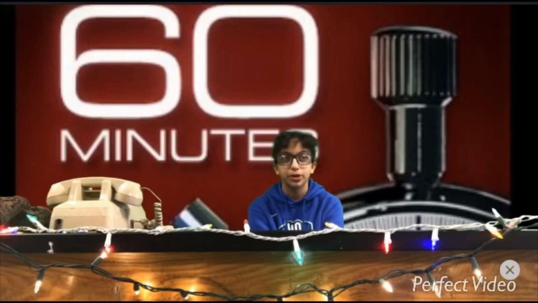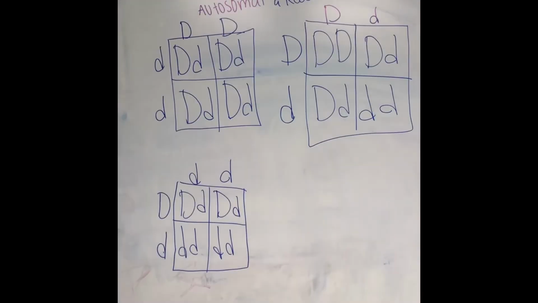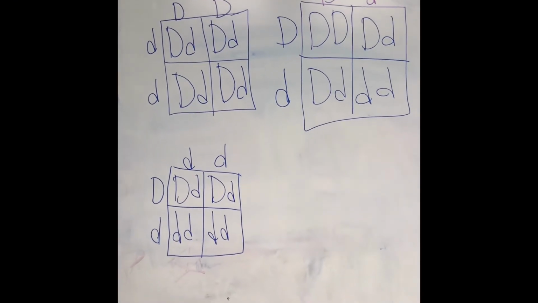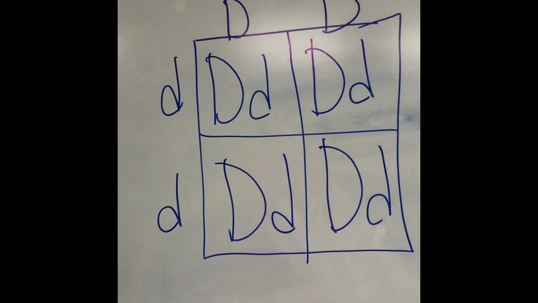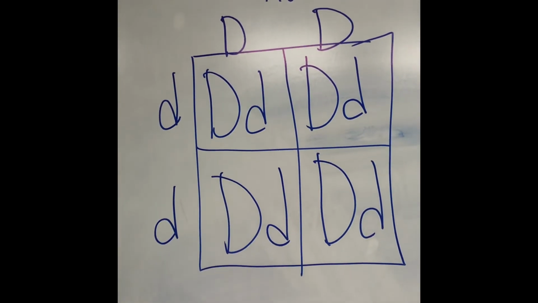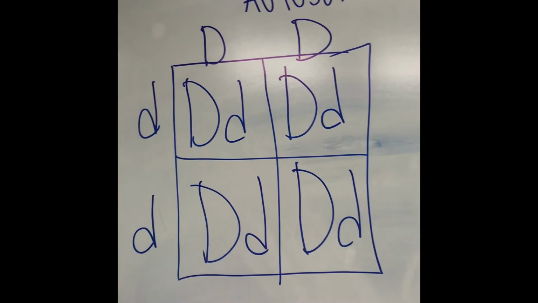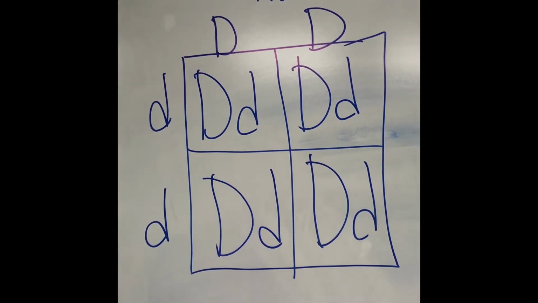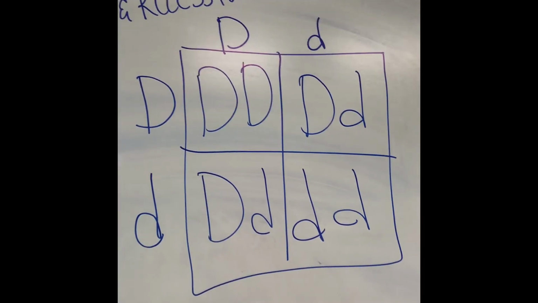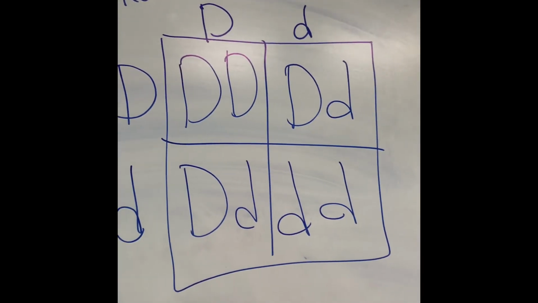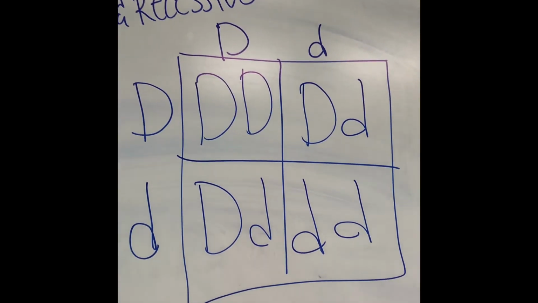Now here's McKenna demonstrating Punnett squares. Here are the possible genotypes for carriers of this disease and people who have the disease. Here's a Punnett square for homozygous dominant and homozygous recessive for the disease. All 4 offspring have the chance of passing on the disease to their child. This is a Punnett square for 2 heterozygous for this disease. This is probably what happened in Grayson's case.